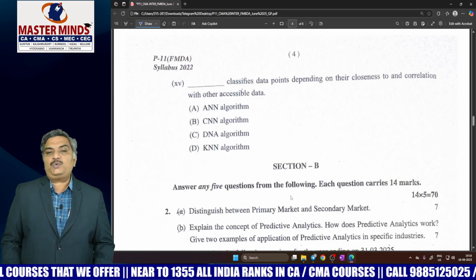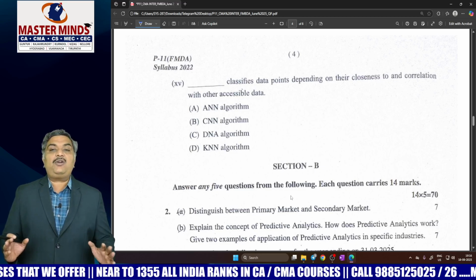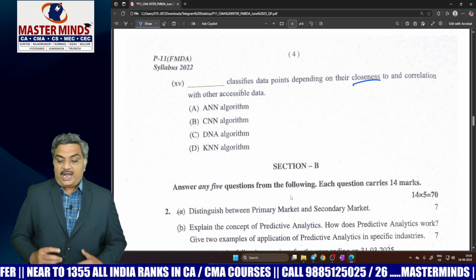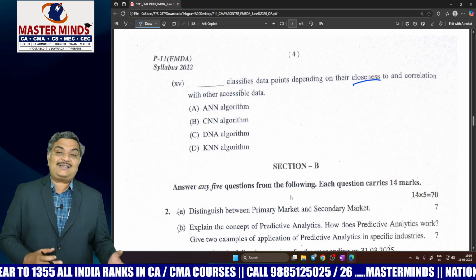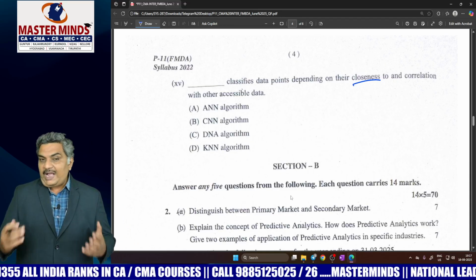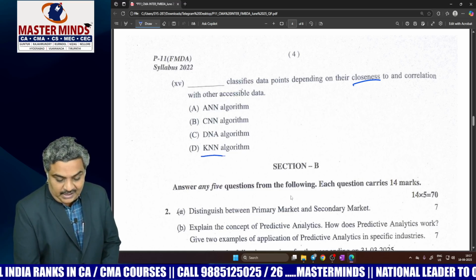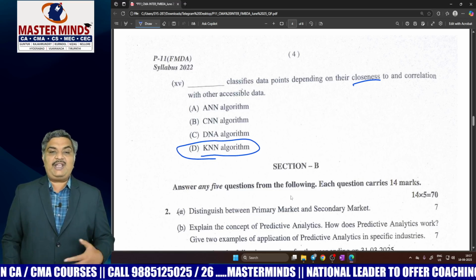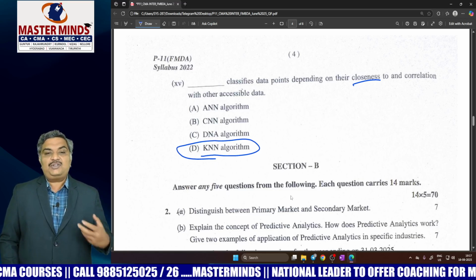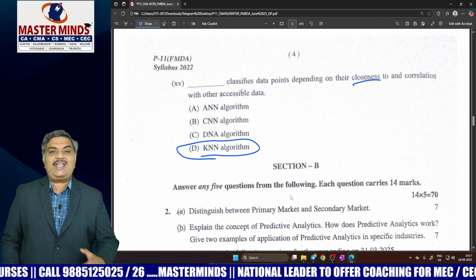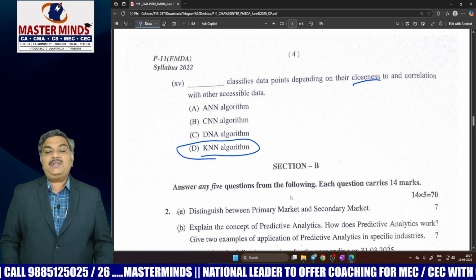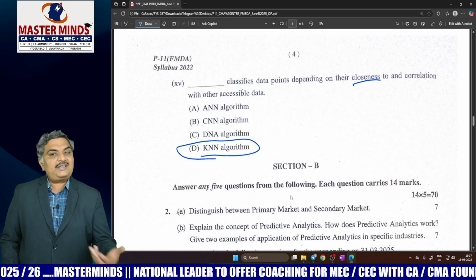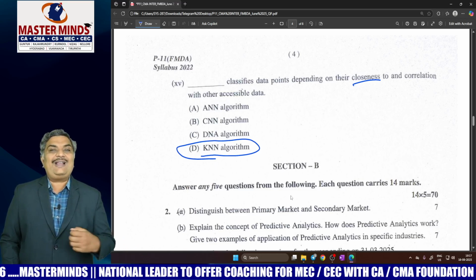And now coming to the next one: dash classifies data points depending on their closeness. Here the most important word is closeness, and correlation with other accessible data. So the answer is K nearest neighbor algorithm. We don't have ANN, CNN and DNA algorithms. So we have only the KNN algorithm, because you can simply guess closeness means neighbor. So nearest or neighbor will define closeness.